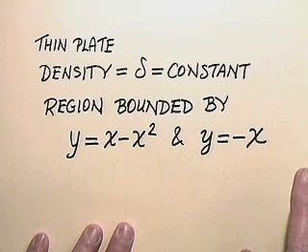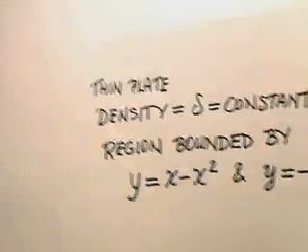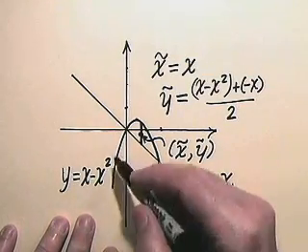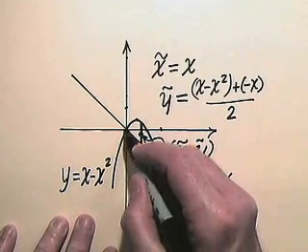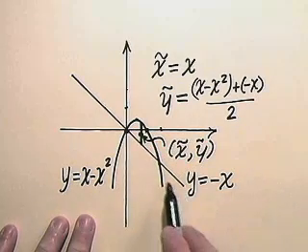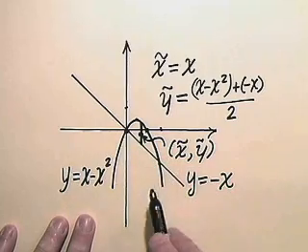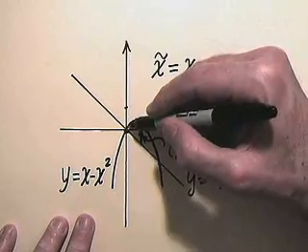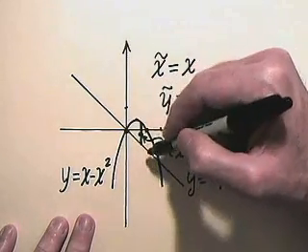So what we have to do is begin by looking at a picture of those curves to see what our region is. Well, the curve y equals x minus x squared is this downward parabola which crosses the x-axis at the points 0 and 1. And our other line, y equals negative x, forming our other boundary, is just this straight line, slope equals negative 1, going through the origin. And so here's our region, this little region between the parabola and the line.